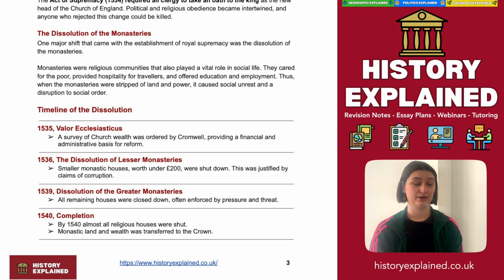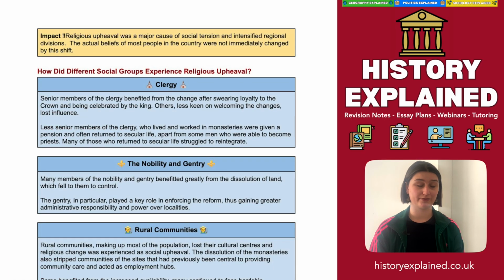So all remaining religious houses were closed down and enforced by pressure and threat. By 1540, almost all religious houses were shut and monastic land and wealth had been transferred to the Crown. Now, this was a cause of major social tension and intensified regional divisions, where we see in the north a much stronger Catholic belief compared to the south or the southeast. And so we start to see tension building, especially in these places where their lives are even more disrupted by this countenance to their own theology.